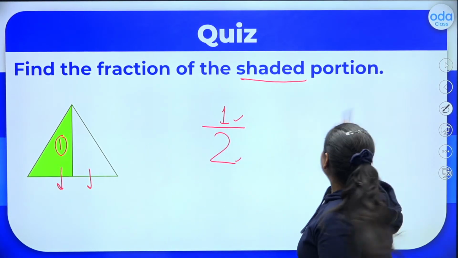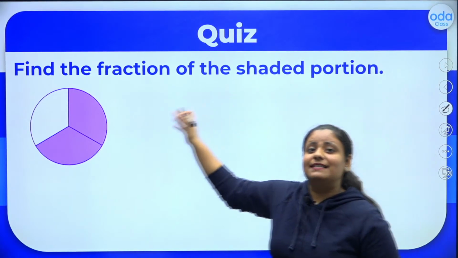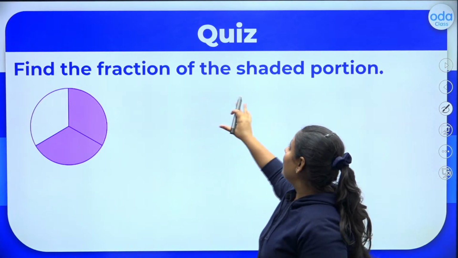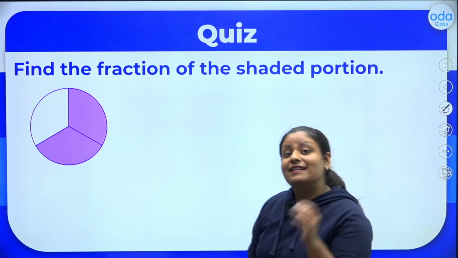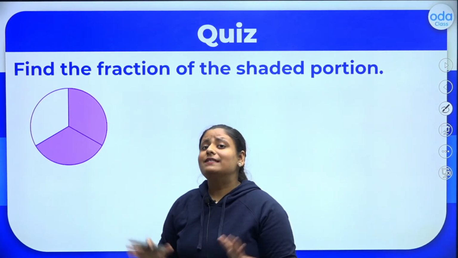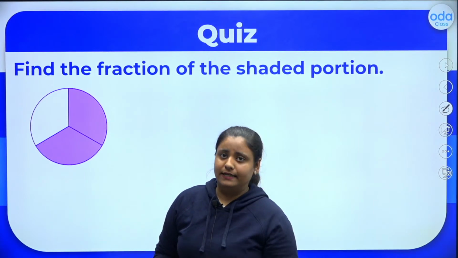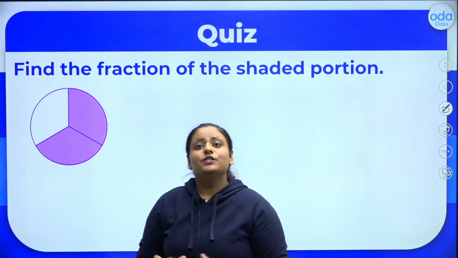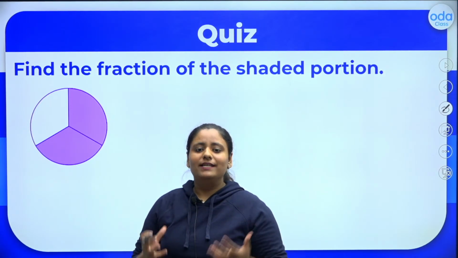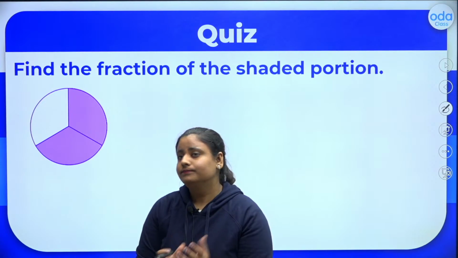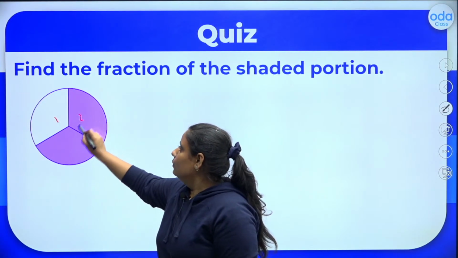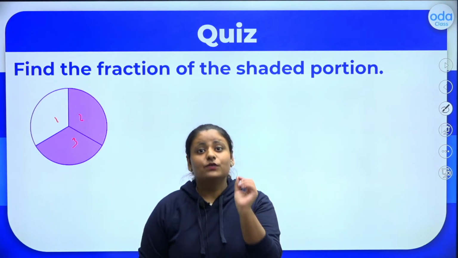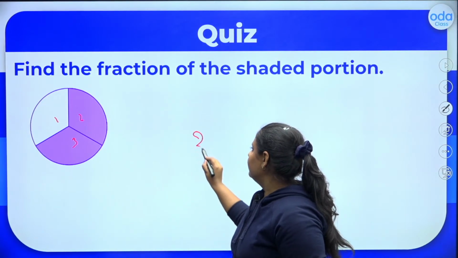Now let's try another question, everybody. So here, this is the next question for all of you. What we have to do here? Find the fraction of the shaded portion. It's a similar question. बिल्कुल same question है जैसा हमने पहले किया. Let's try this out. First, we will count how many total parts are there. How many total parts representing whole? So 1, 2 and 3. So 3 parts making whole here. So 3 will become our denominator, everybody.